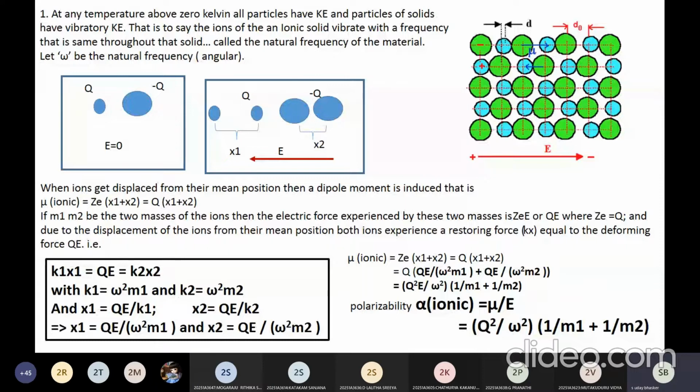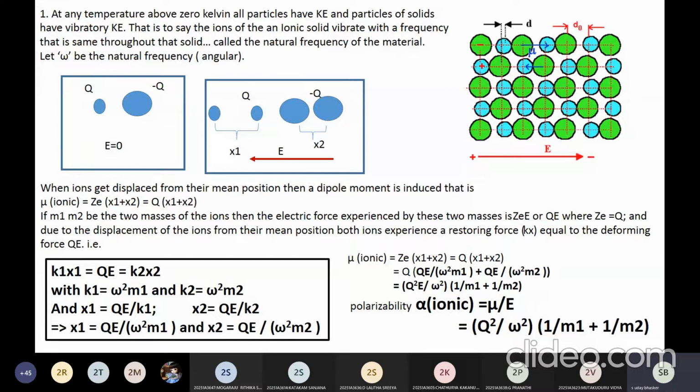But right now I'm not talking about all of these things. I'm talking about a solid. In that solid, we'll consider that it has got vibratory kinetic energy. So temperature is a measure of all the possible kinetic energies available inside the material. That's what temperature is trying to tell you.